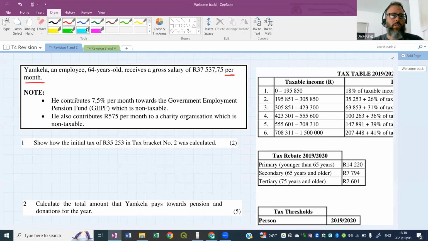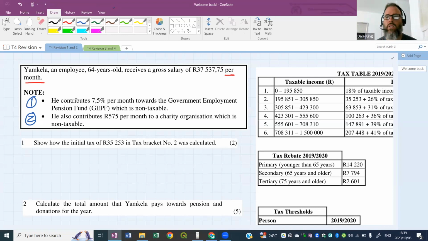And there are 2 points to note here. He contributes towards a government employment pension fund, number 1. And he also contributes to a charity, number 2. When you donate money to a charity, it's actually tax deductible. But I know what you're thinking: I'll just give money to my friend down the road who all of a sudden created a charity.